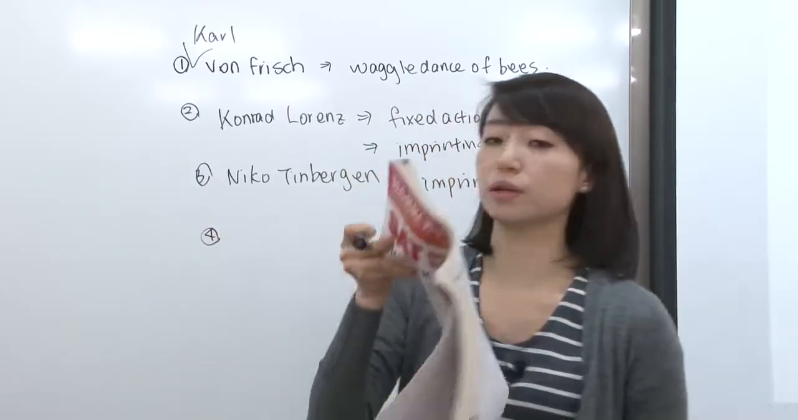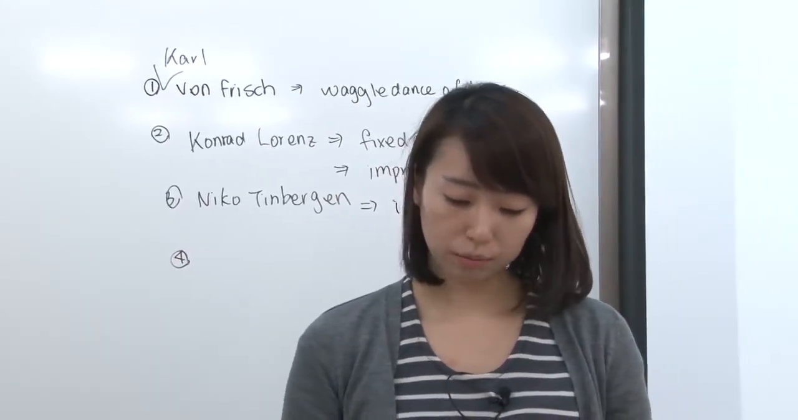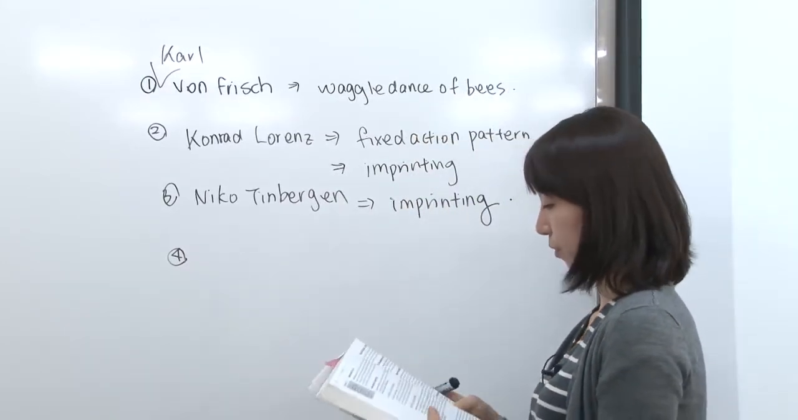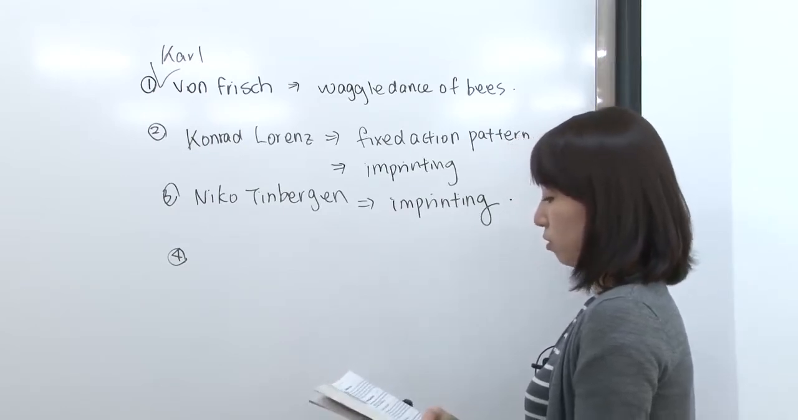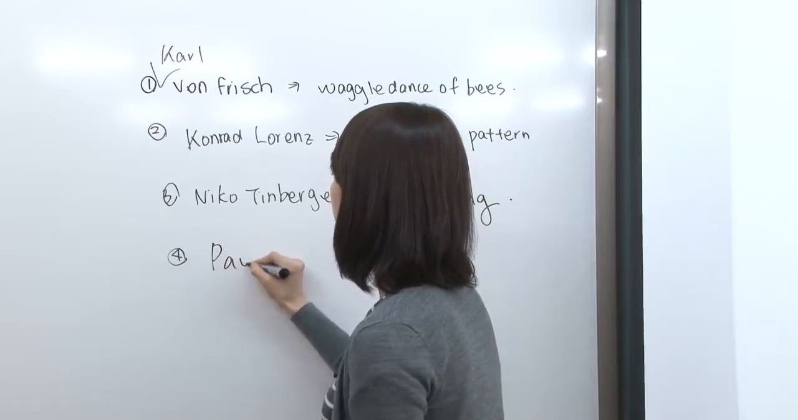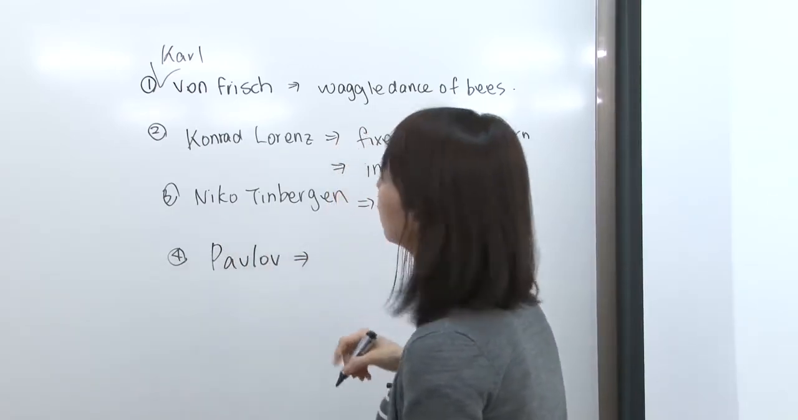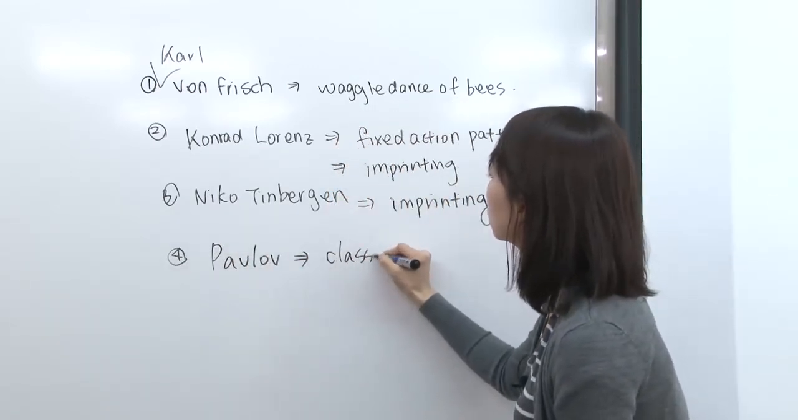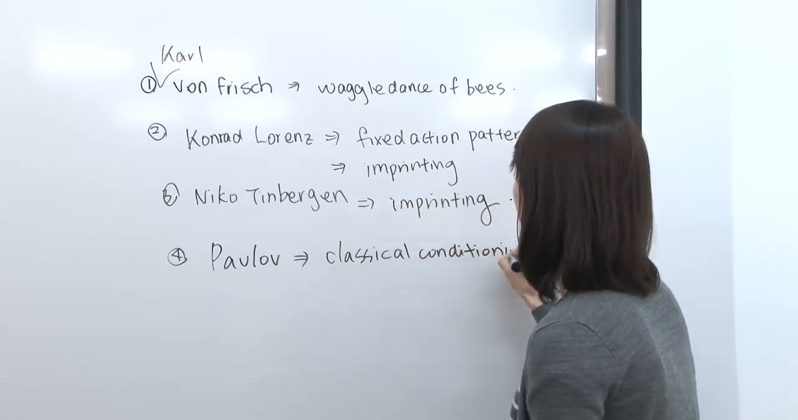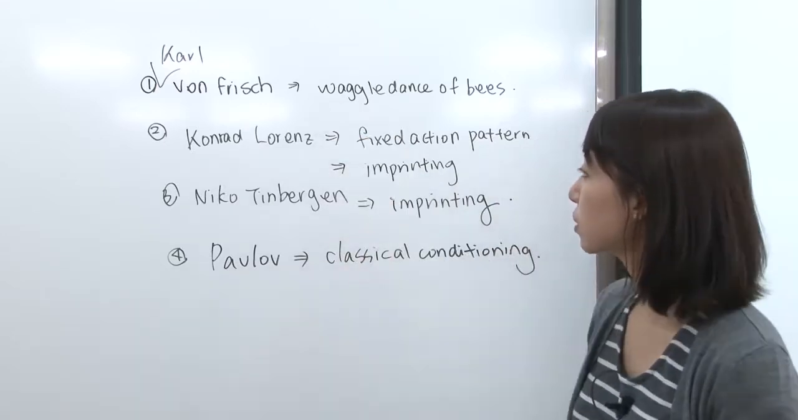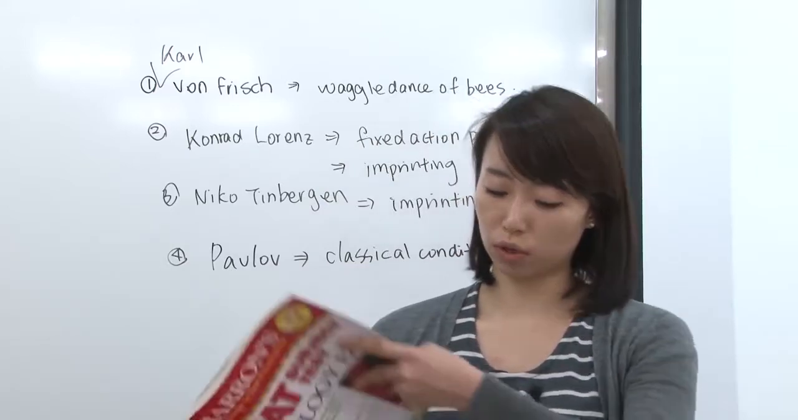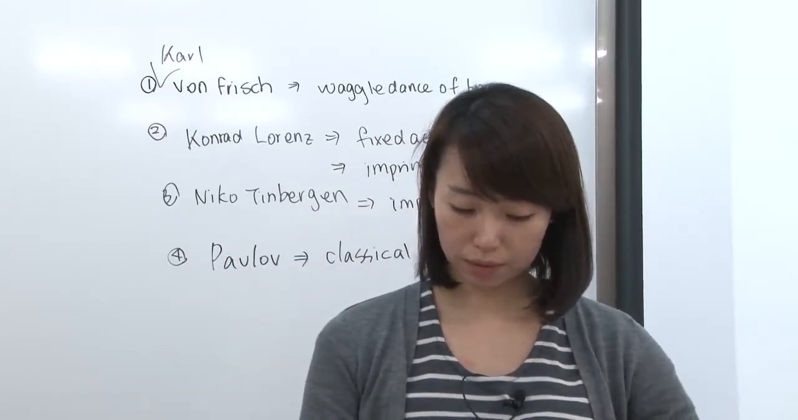And number 4, there's another scientist coming up. That's on page 274. Under classical conditioning, they talk about a different scientist called Pavlov. And he studied classical conditioning. So you should be able to relate the scientist's name with what they studied.